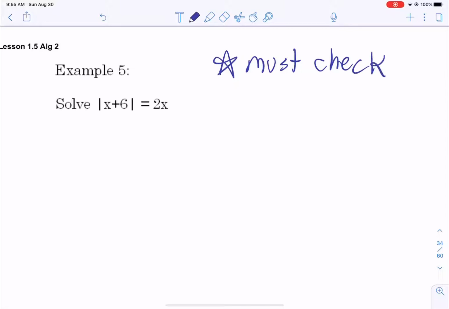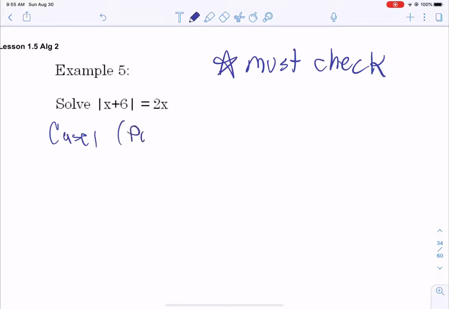In order to make sure that our answers work, anytime the x is inside and outside for these ones, please check, you must check them back in the original. So yes, we're still going to have two cases, but we're going to have to check them.